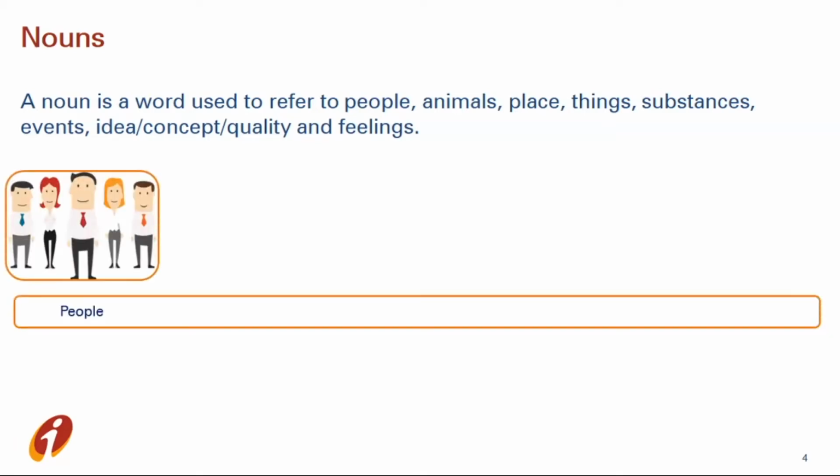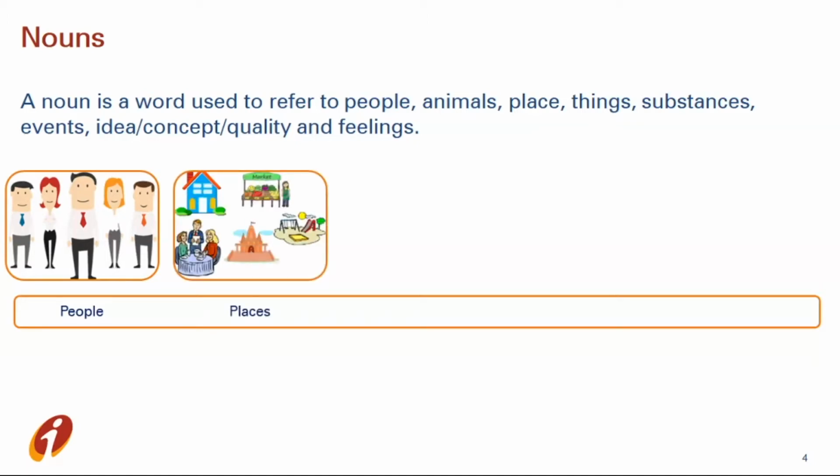People, like we can say man, woman, uncle, auntie, lawyer, doctor, Mohan, Suresh, Deepika, these all are nouns. When we talk about place, like village, town, temple, school, restaurant, playground, India, Jagdalpur, these all are nouns.